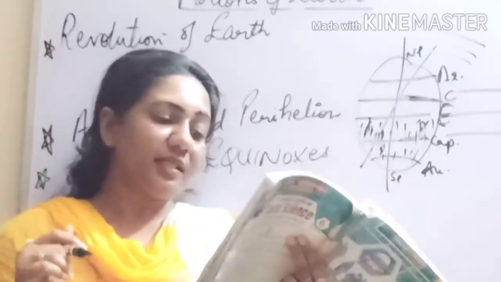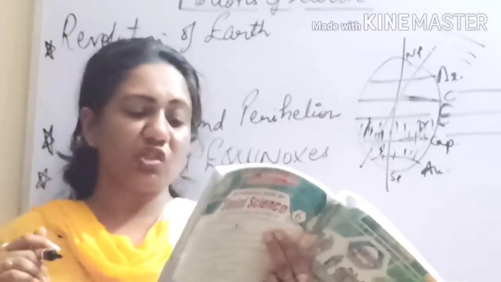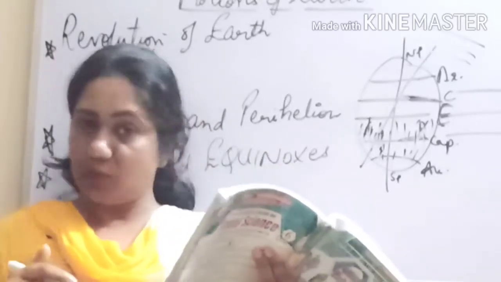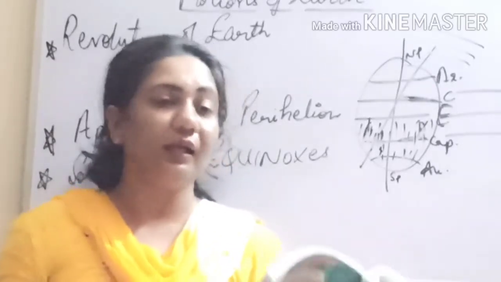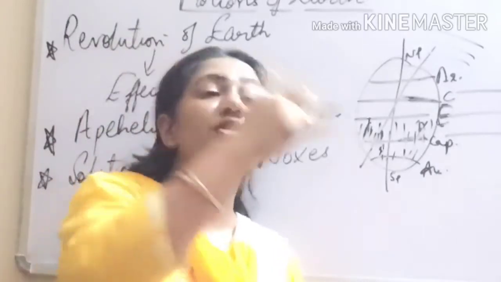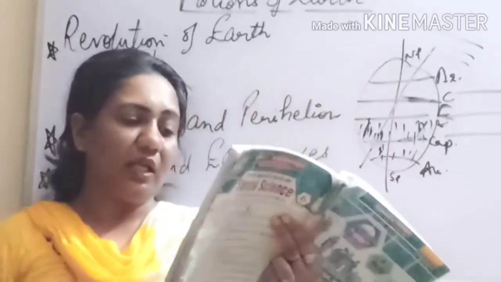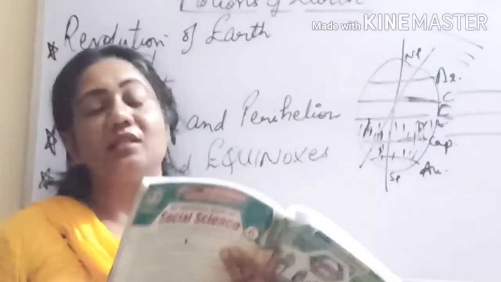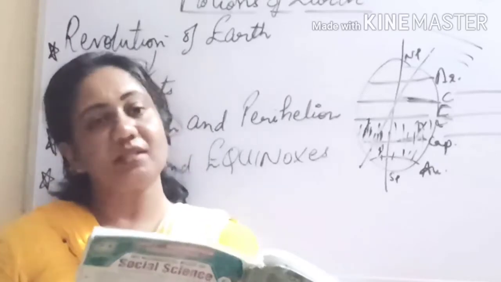We see that the sun shines vertically over the equator. At this position, neither of the poles are tilted toward the sun. So the north pole and the south pole are not tilted, but the sun rays fall vertically on the equator. So direct rays of the sun are falling on the equator. They lie at an equal distance from the sun. It results in equal days and nights at all places on the earth.